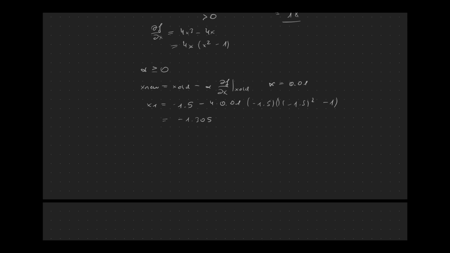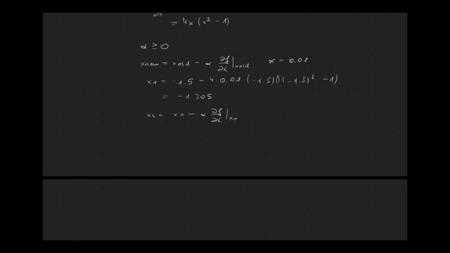So we can again insert our x1 into the new updated value x2. And now we have to evaluate our first derivative at x1. What we get is minus 1.268.